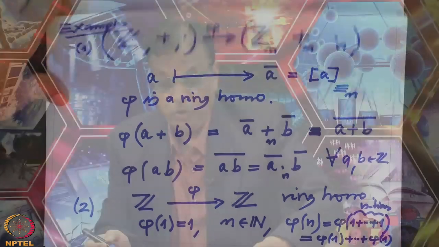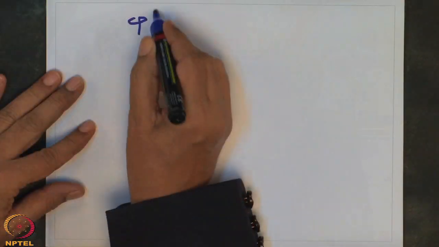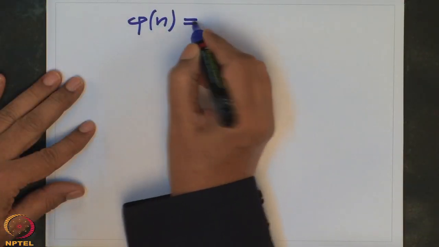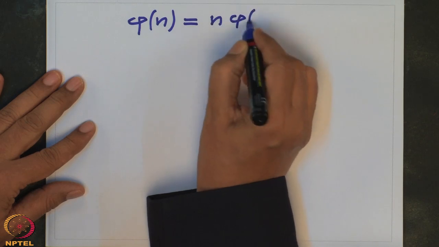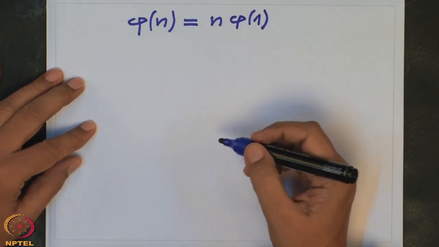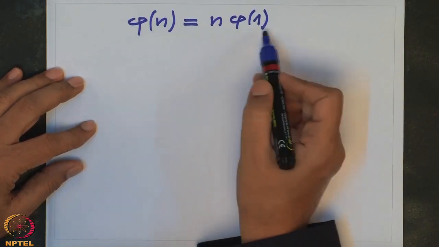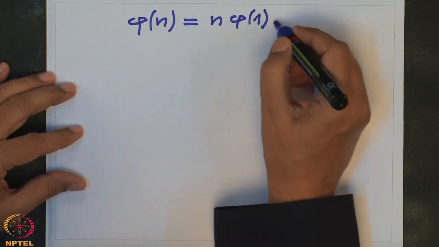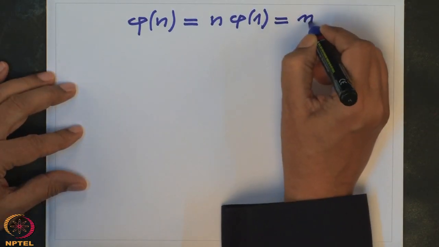So what we noted is that phi of any n has to be n times phi of 1. That means this phi is uniquely determined by the image of 1, which is 1 in this case. So phi of n is n.